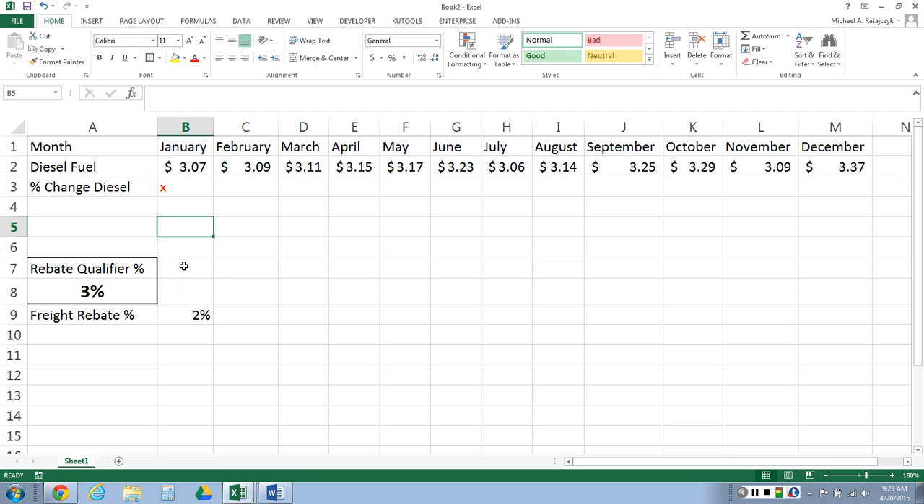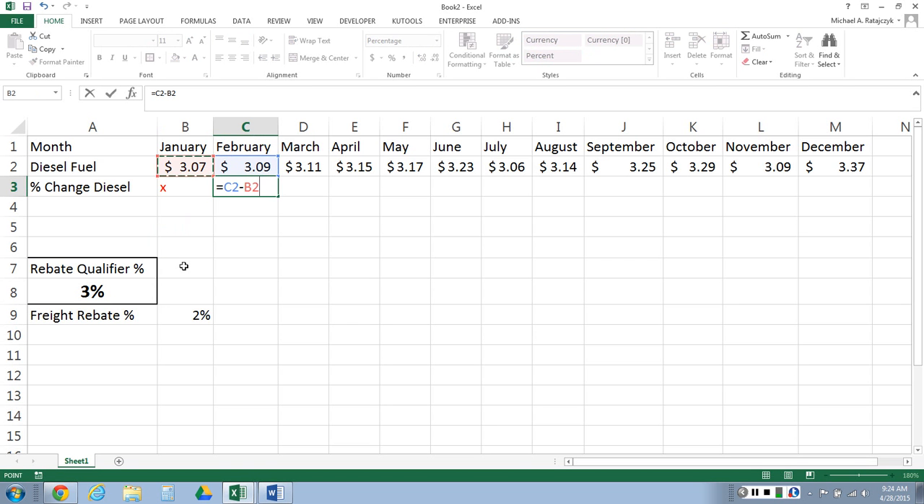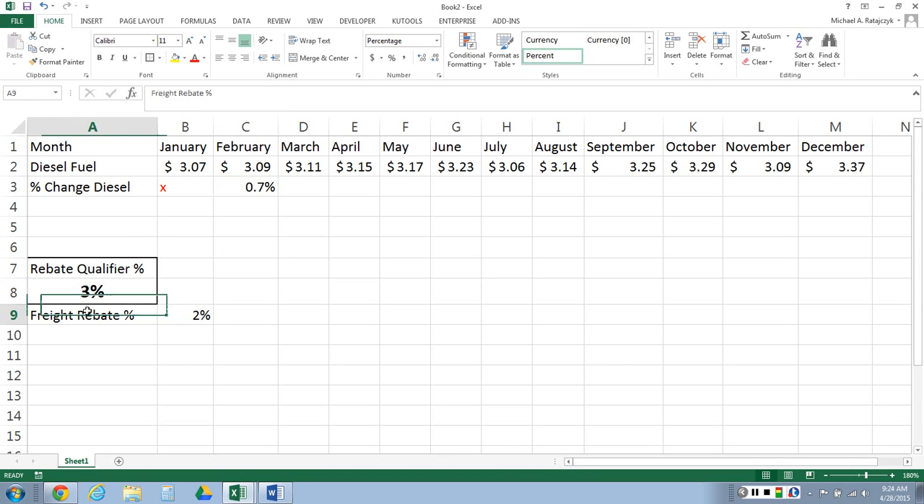Okay, so I'm going to show you what this means. I'm going to do new minus base. I'm using this word base instead of old. It's similar, but start practicing this idea of new minus base divided by base. And I'll show you what this means soon. Okay? So I've got 0.7%. According to my rebate qualifier, does that allow us to raise our price? No, it does not, because it has to be 3%.